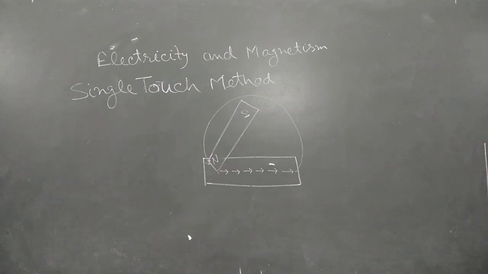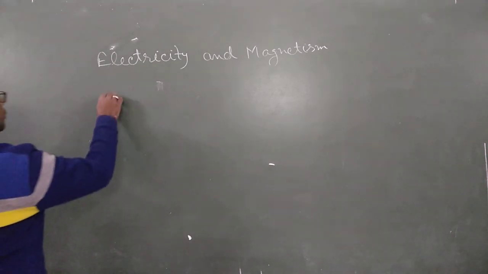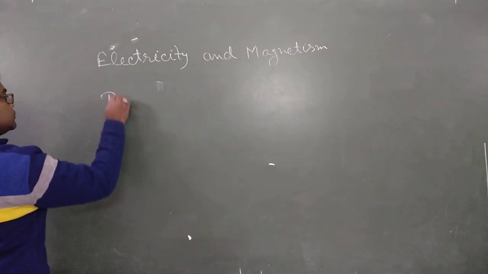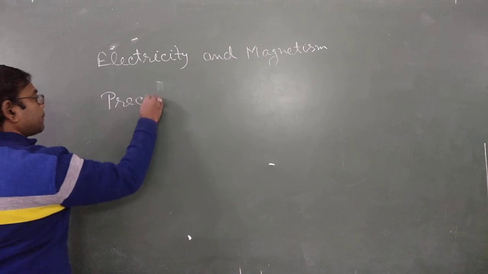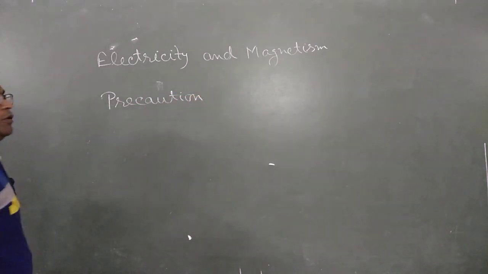The next topic, and the last topic in this video, is the precautions for a magnet. In this video we are going to discuss the precautions in using a magnet.